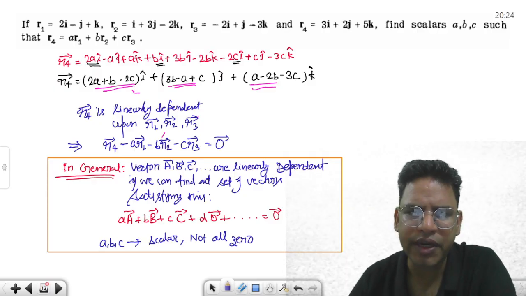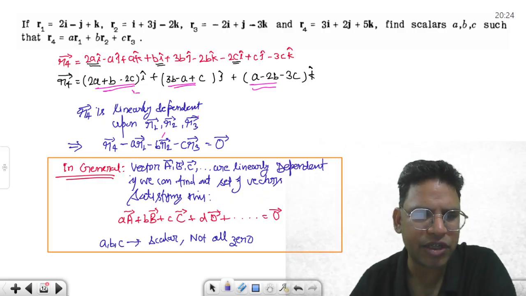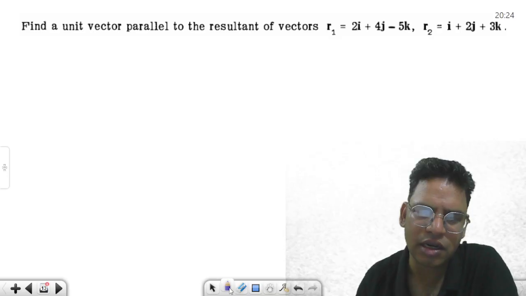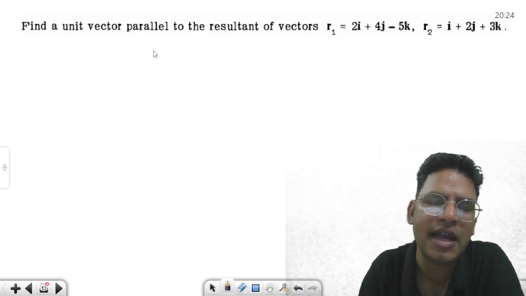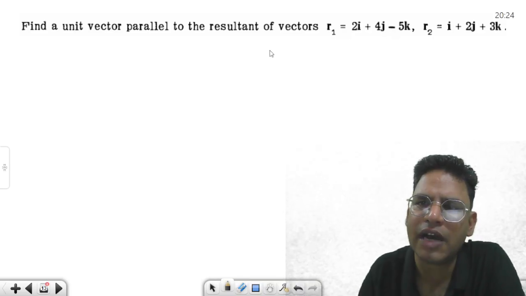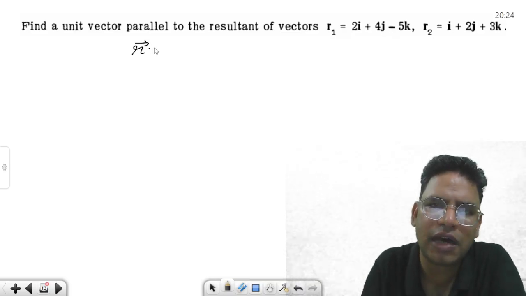Anyways, now quickly solving a few questions, because this video is not going to be more than 50 minutes, and thereafter we will complete the rest of the questions in the next class. Find a unit vector parallel to the resultant of r1 plus r2. What is the resultant of r1 plus r2?